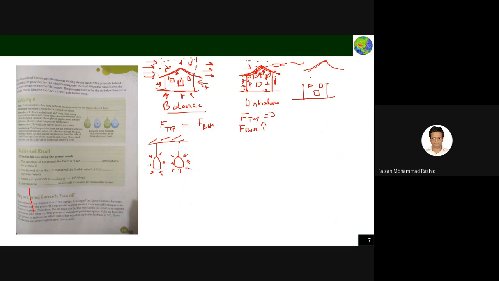But the moment you blow air from your mouth in between these two, the situation becomes like this. This one is experiencing pressure from this side, this side, but there is no pressure from here. There is a vacuum here.